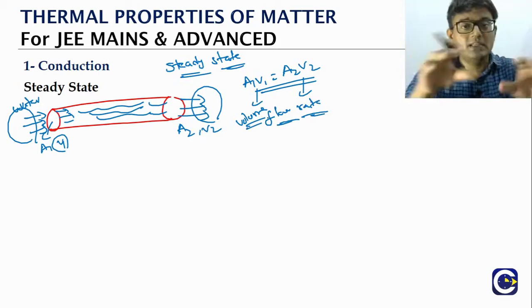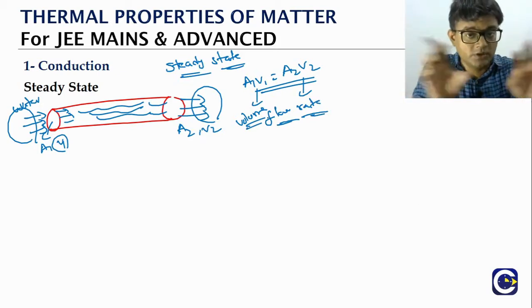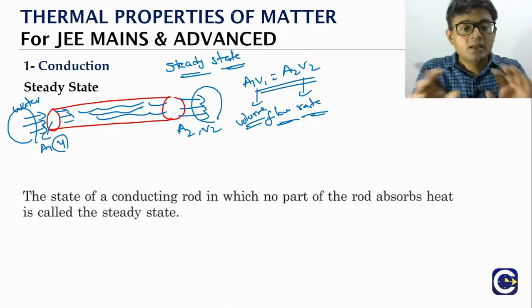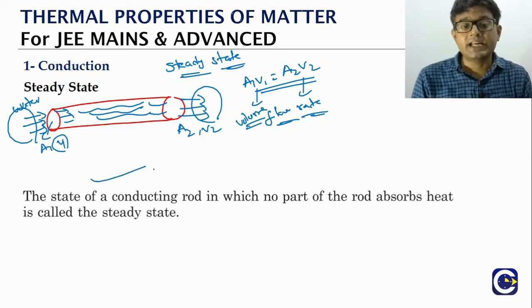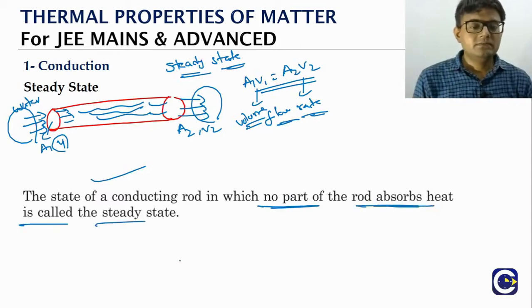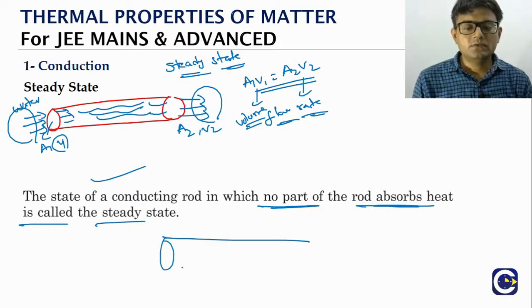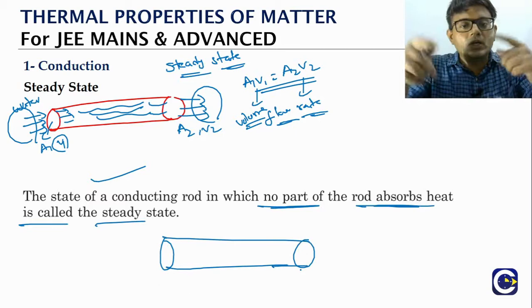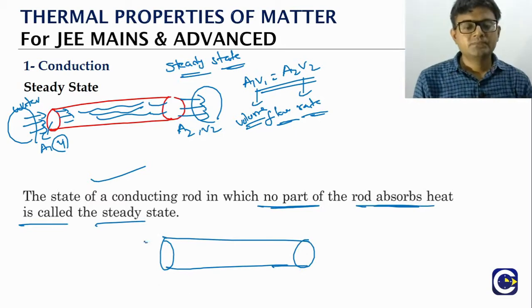Now the same concept applies here also in case of the conduction. Just like the way we see the flow of water, here we will talk about the flow of heat. So when we talk about the steady state, no part of the rod will absorb heat. Meaning, if you have a rod, for most of the discussion we will take the rod of a uniform cross section area.